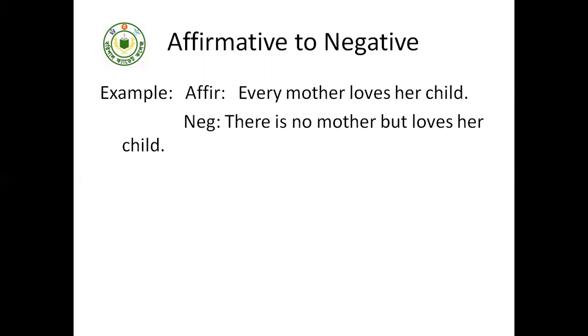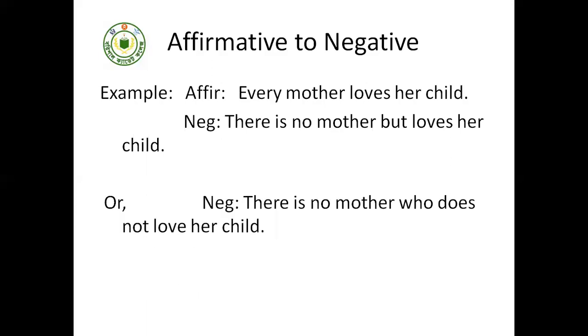And the other parts: mother but loves her child. So we will use "there is no", then the subject, and then "but" and the other parts of the sentence, that is, loves her child. Next one: there is no mother who doesn't love her child.